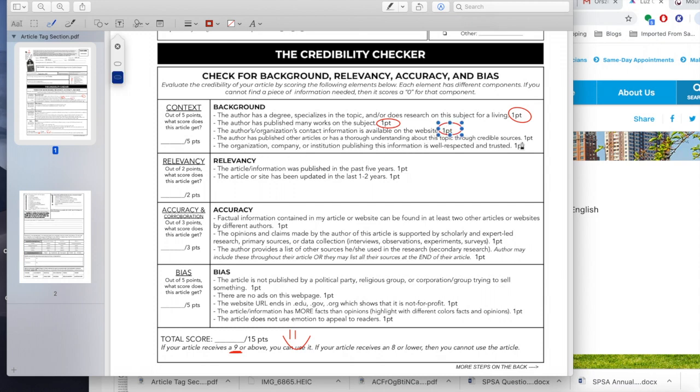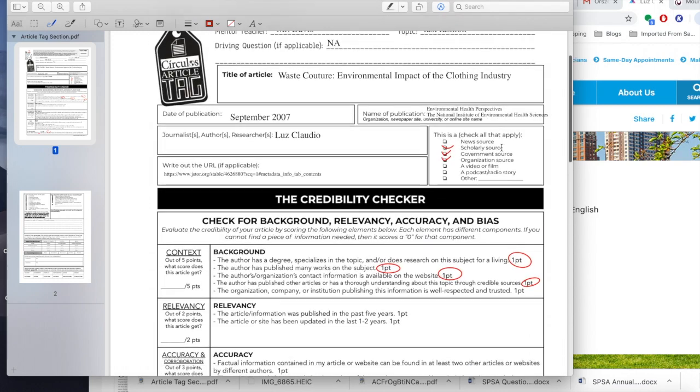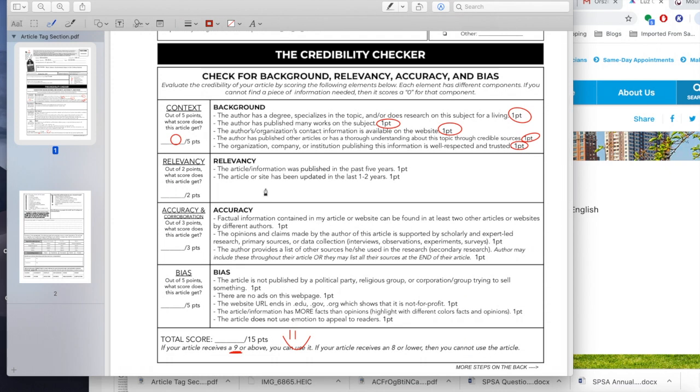Okay, the next one, the author has published other articles or has an understanding of the topic. Absolutely. Throughout the entire article, she refers to other articles and books that were written. The organization, company, or institution publishing is well respected. Absolutely. The National Institute for Environmental Health Sciences is definitely an important agency. I meant to put a 5 up there. I don't know why I put a 0, so I'm going to go ahead and fix that.